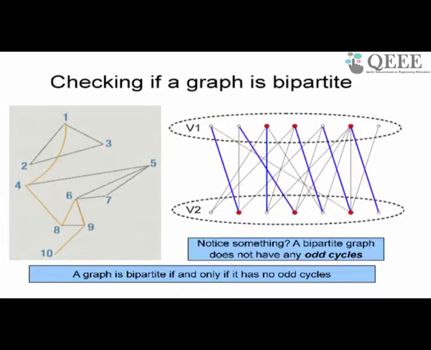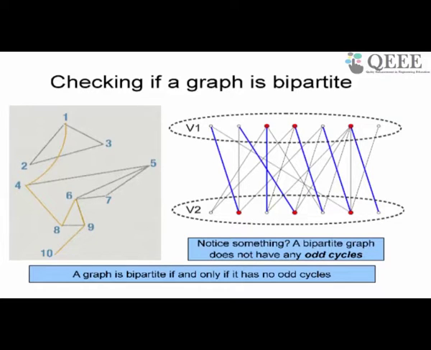I am not going to prove it here, but it's easy to prove. In fact, when I show you the method of constructing the bipartite graph, you will see immediately that it's true: if a graph has no odd cycles, then that graph will be bipartite, which means it's an if and only if. The graph is bipartite if and only if it has no odd cycles. So we know that breadth first search of a graph can detect whether a graph has odd cycles or not. So I can check therefore whether the graph is bipartite or not.